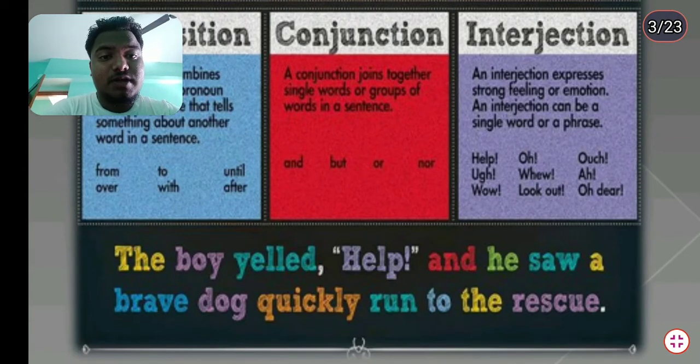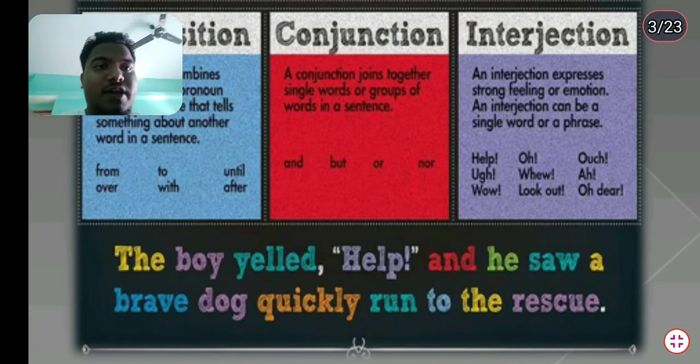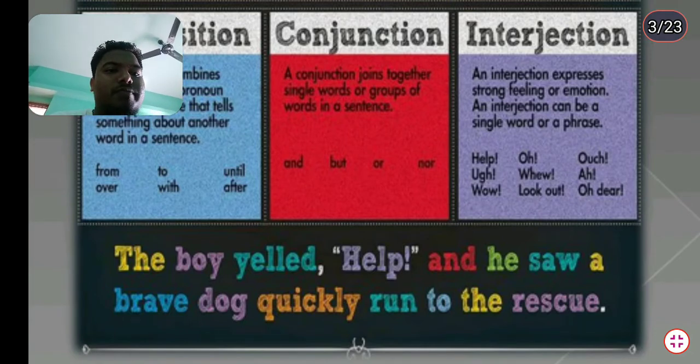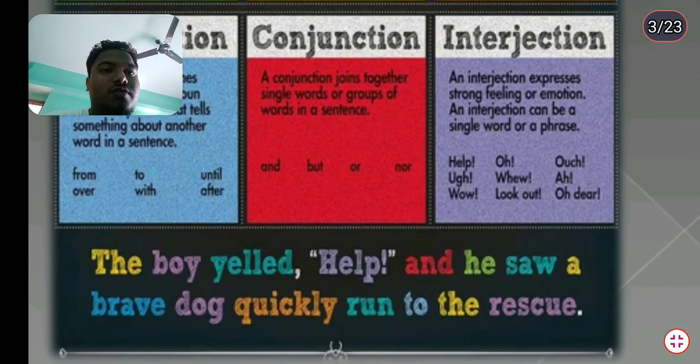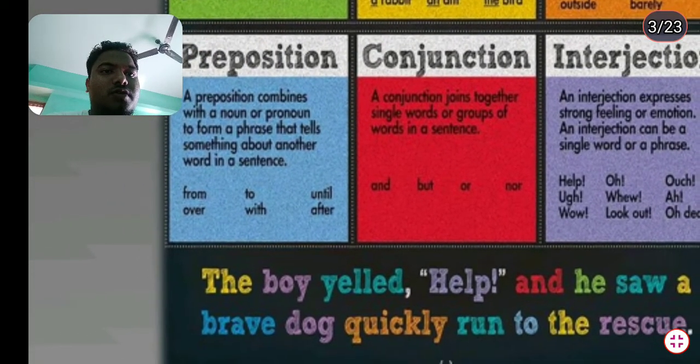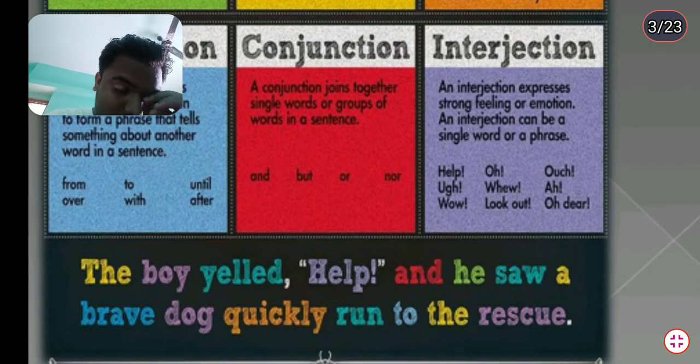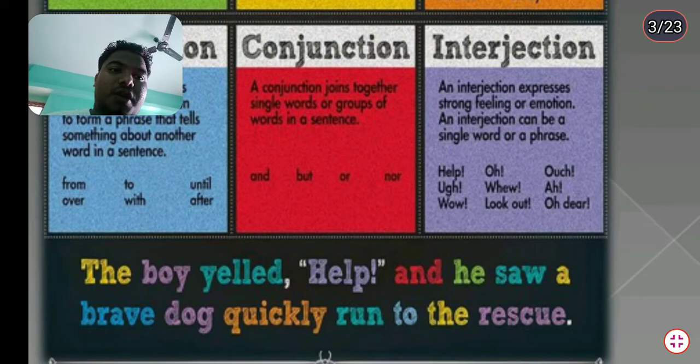The boy shouted loudly, help. Here help is the interjection, boy is the noun used as subject, yelled is the verb, what we call the main verb, and is the coordinative conjunction. He is a pronoun, saw a verb, a is the article, brave is your adjective, dog is also a noun, quickly is an adverb, run is also a verb, to is a preposition, the rescue means noun.